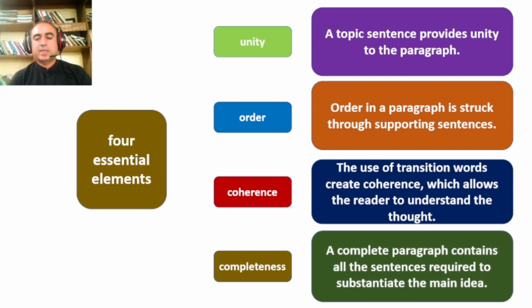Then another thing is completeness. Completeness of a paragraph, as I have said earlier, means that if all the constituent parts are in the paragraph, then we say it is a complete paragraph. Like there is a topic sentence, there are supporting details, there is data, there are examples, there are facts quoted, there are observations, there are exact quotations, paraphrased quotations, and then there is a conclusion to that and expansion of the topic also. If all these things are there, then we call it a complete paragraph. If any of these items is missing, then it is not a complete paragraph.